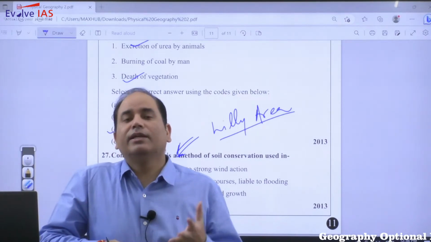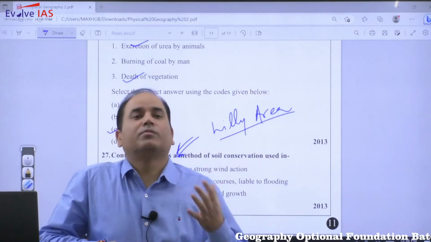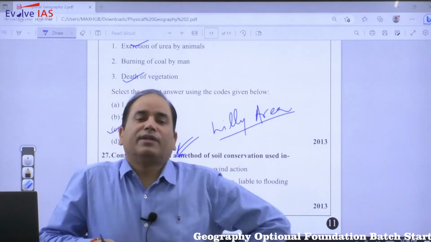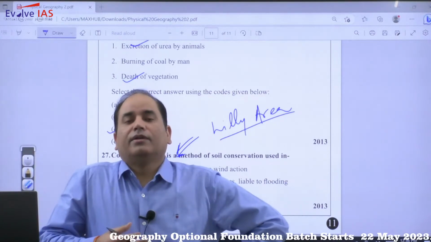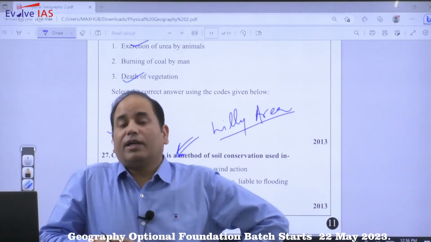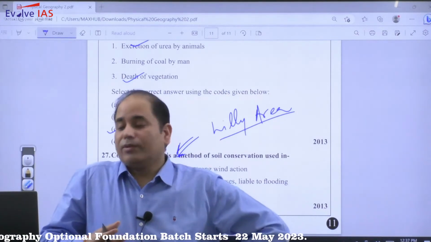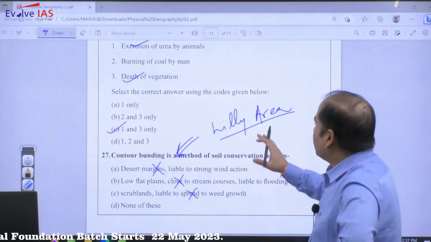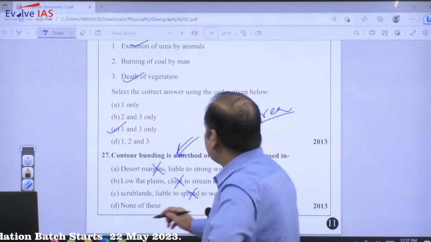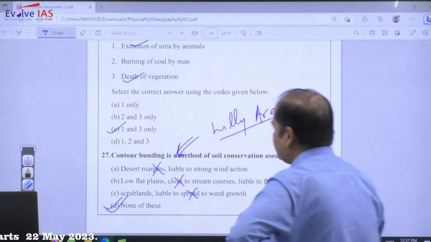Through shifting cultivation there will be a burning of vegetation, and through that also the soil will get lost, with more and more rainfall, so there will be soil erosion. So to check that soil erosion, we have contour bunding. So obviously the answer will be none of these.